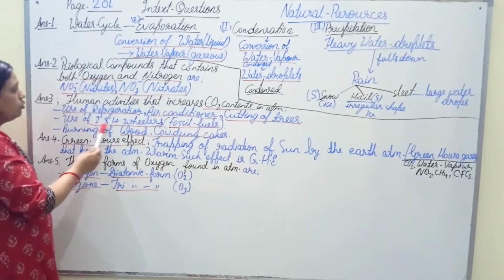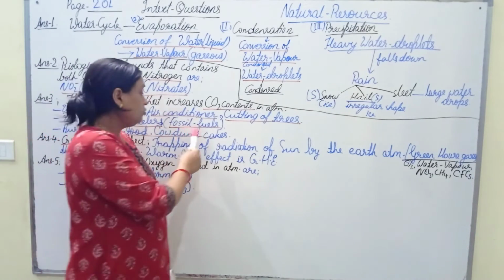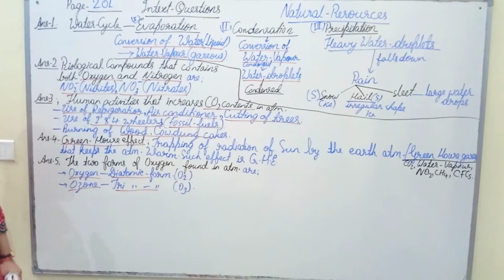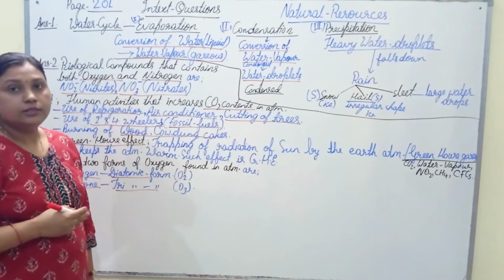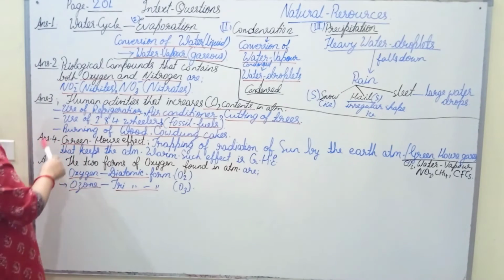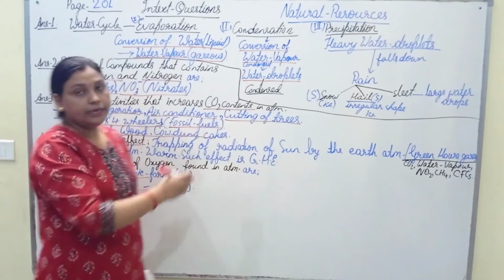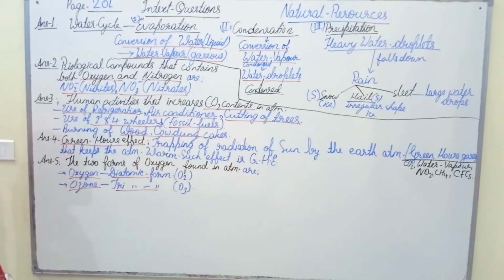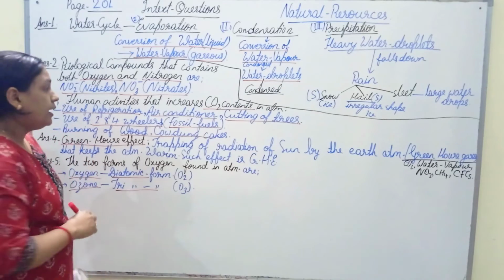The next is use of two-wheelers and four-wheelers that require fossil fuels. So this also produces carbon dioxide and other gases. The burning of wood and cow dung cakes also produces carbon dioxide. So these are some human activities that increase carbon dioxide content in the atmosphere.